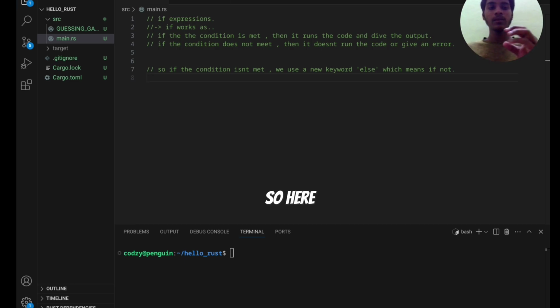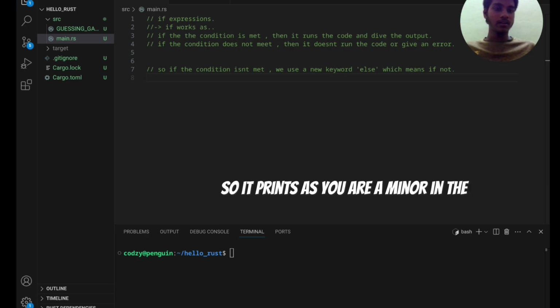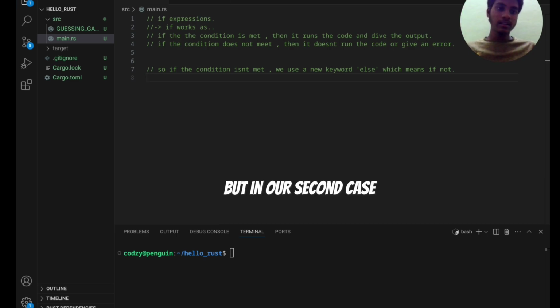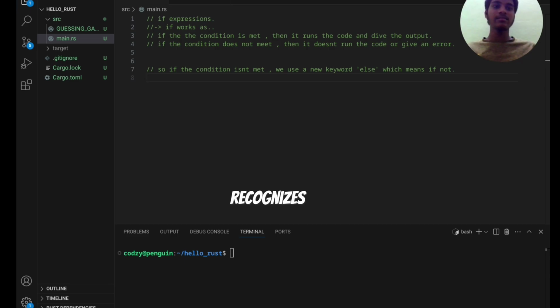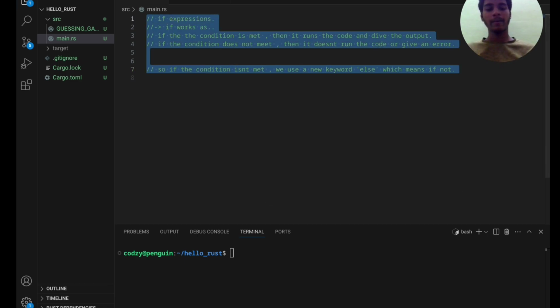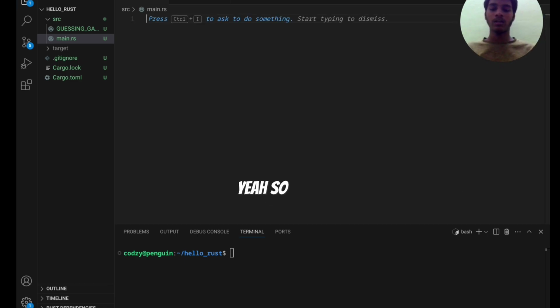Here our input would be 17, so it prints you are a minor in the first case. But in our second case, when our input is 21, the else expression recognizes our input, runs the code, and gives us the output. So first we'll do the example. Yes, now we are going to try our example.